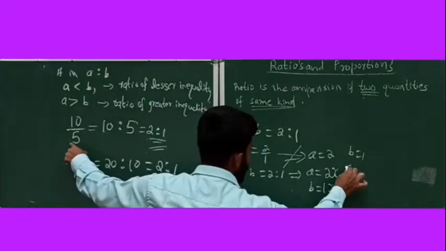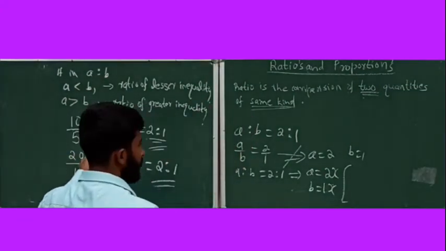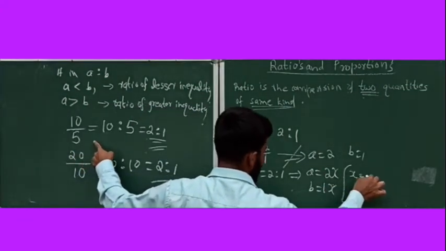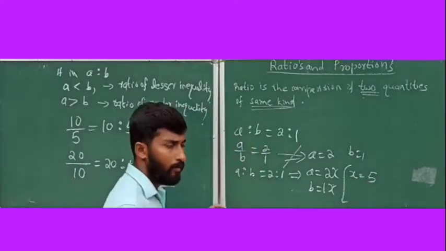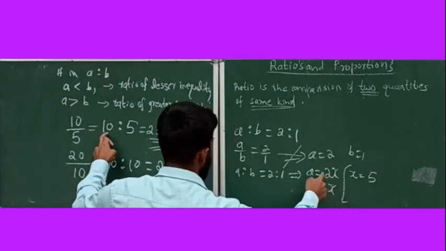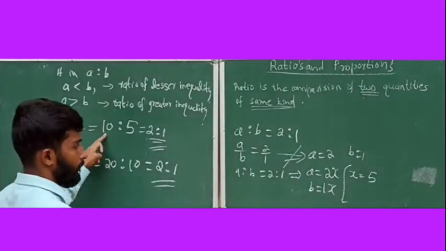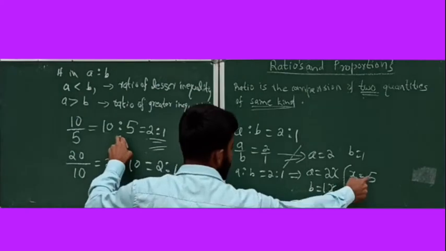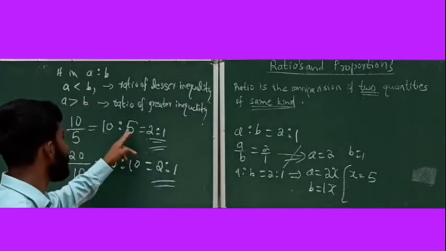A is equal to 2 into x is given, right? What's the number here? Here the x value is equal to 5, right? In the first example, if you multiply, 5 twos are 10, you get A equal to 10. Then B equal to 1 into x, 5 into 1, that time we will get 5.